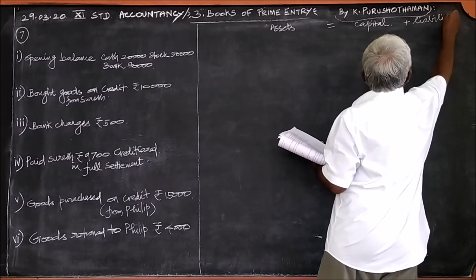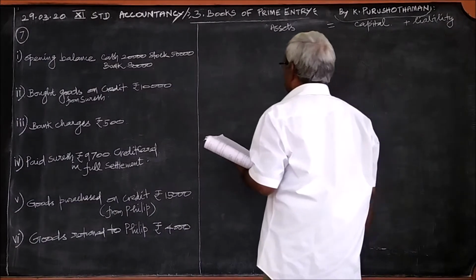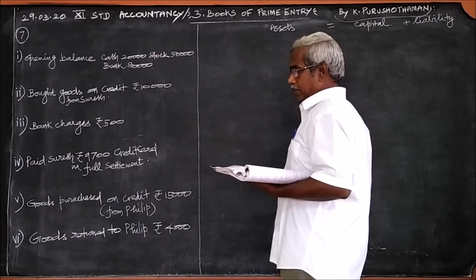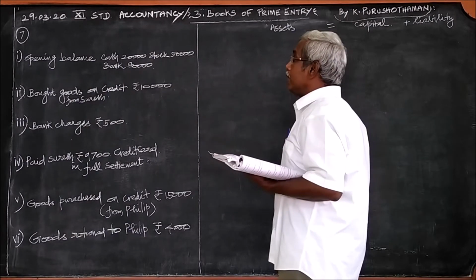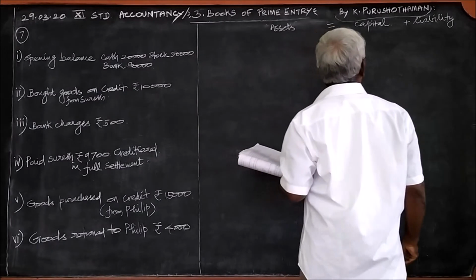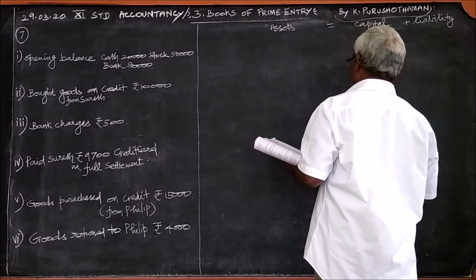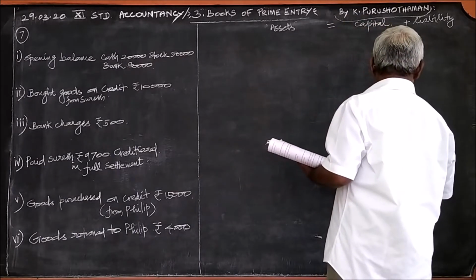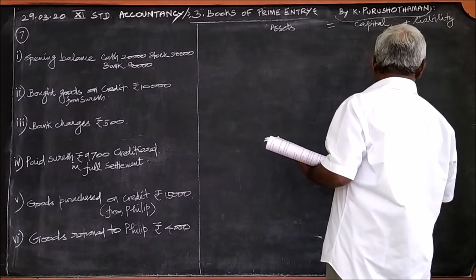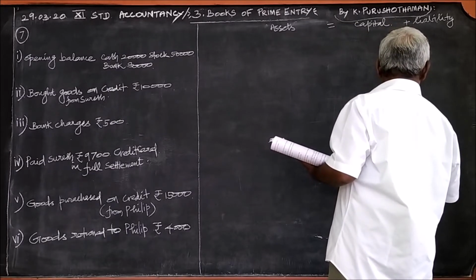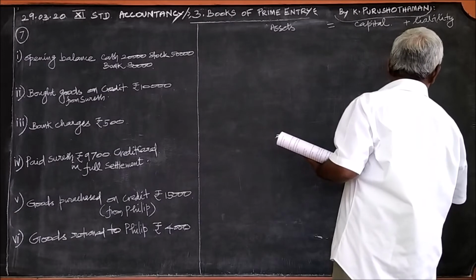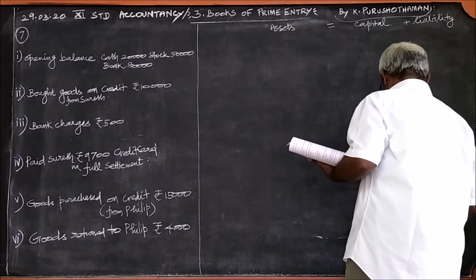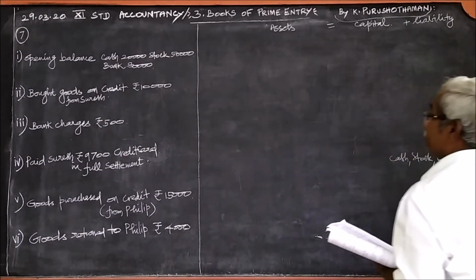What are the assets and liabilities appearing in these 6 transactions? For the first one, the items connected are cash, stock, bank, and all these are called capital. So this is for the first transaction.